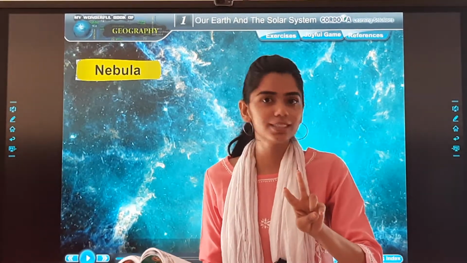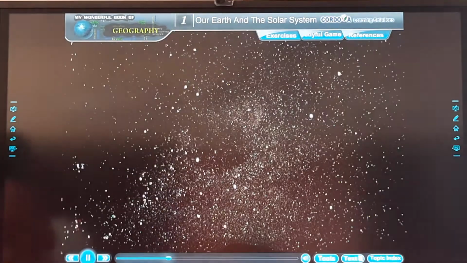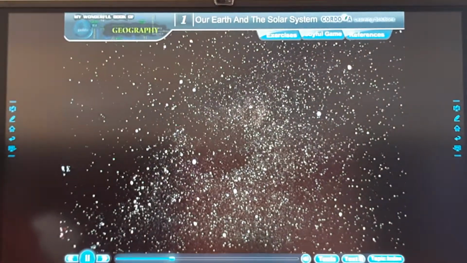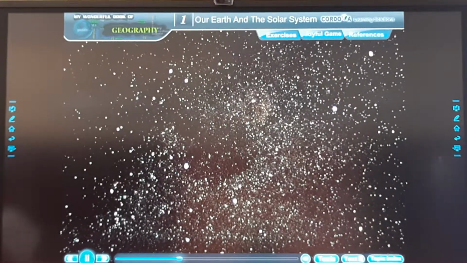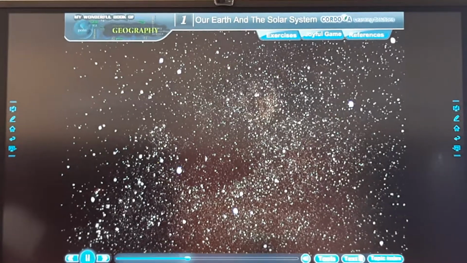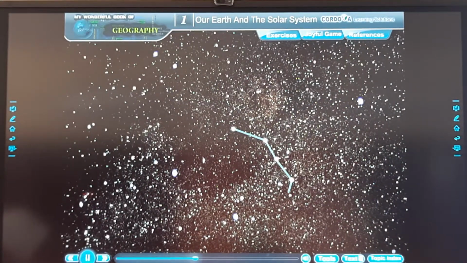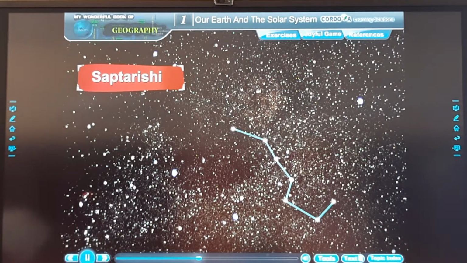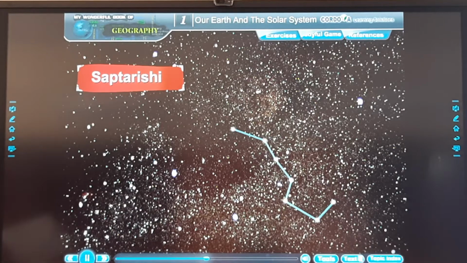So, what was it? The universe and the stars. Now let's move on. When we watch the sky at night, we notice that different groups of stars form various patterns. These groups of stars forming different patterns are called constellations. A group of 7 stars called Saptarishi or Small Bear is one such constellation.